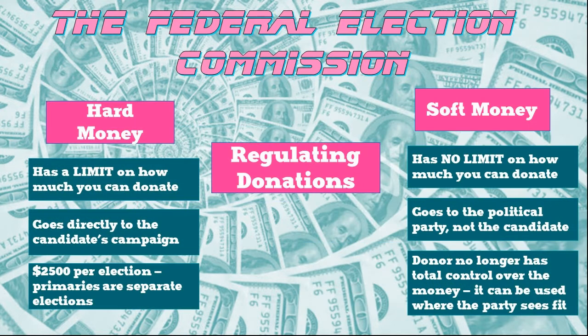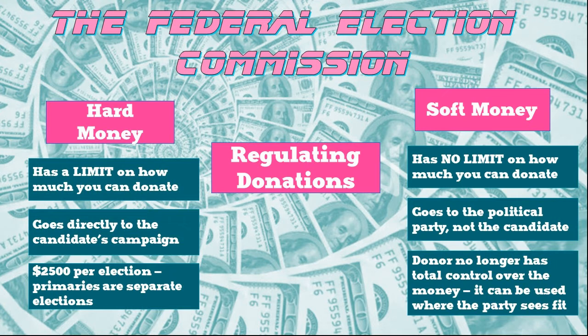So we said there were spending limits on how much you could donate to a particular campaign, but people immediately found their way around it. They immediately found a loophole. And that's where we find the difference between hard money and soft money. Hard money is what we mean when there is a limit on how much you can donate, because this is a donation that you make directly to a campaign. So the current FEC limit on hard money donations is $2,500 per election. That can be some for the primary, and it can be another $2,500 later for separate elections. But it's hard money because there is a hard cap on how much can be spent.